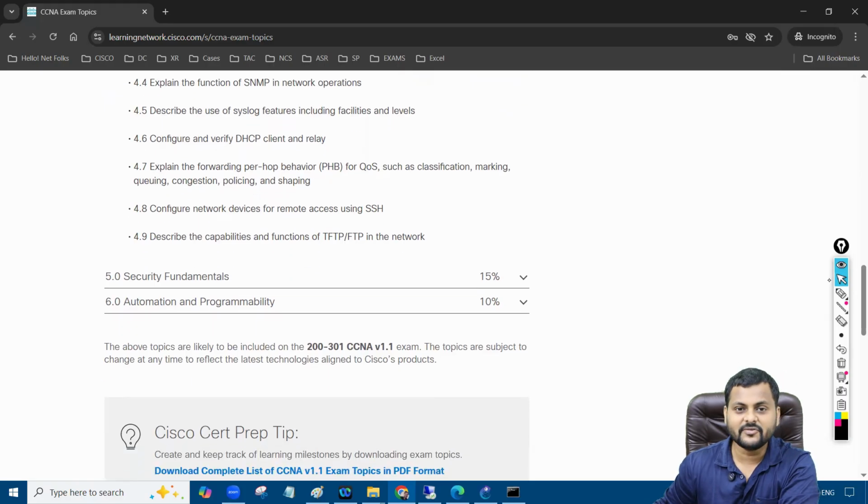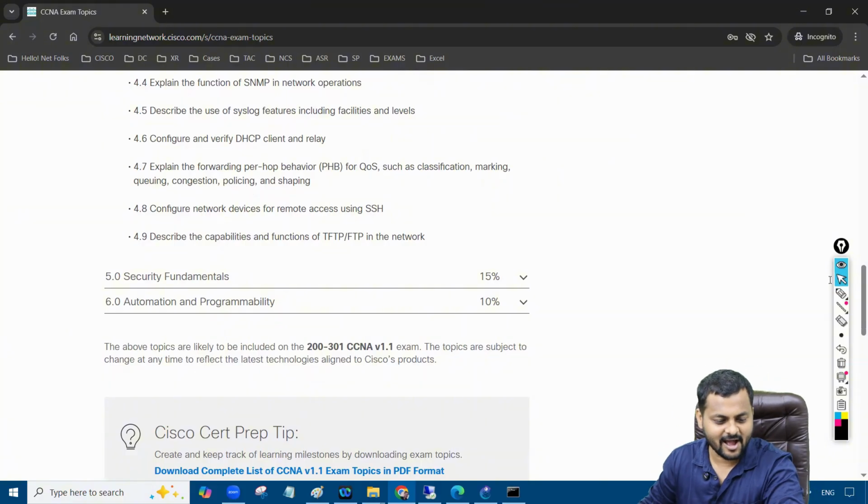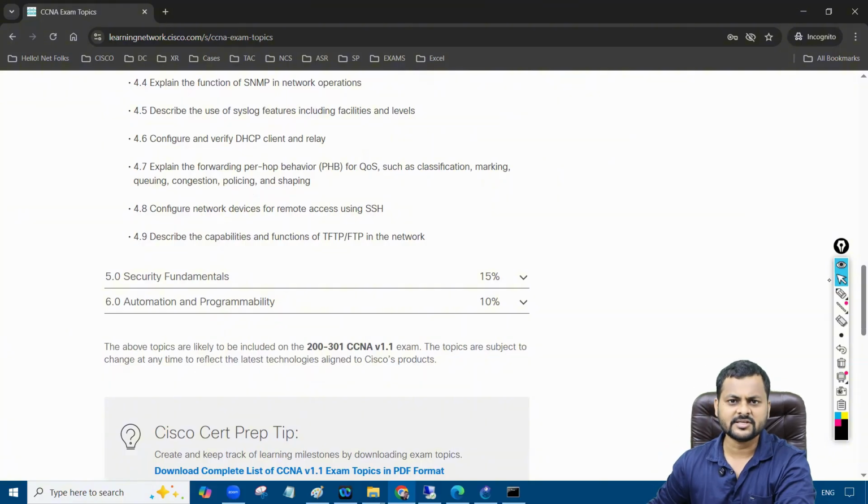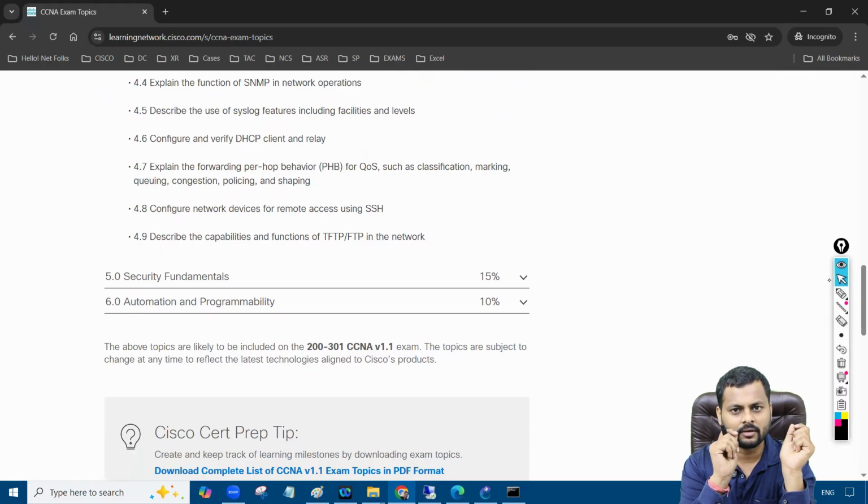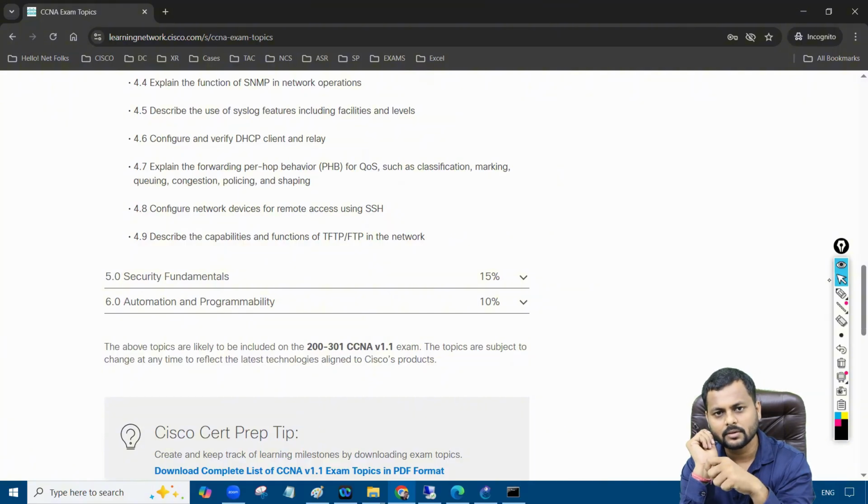QoS, an amazing one, right? I don't think so. It's very detailed at the CCNA level, but we have a theory session on QoS. It's something like this, in simple language. The service provider is going to tell you, hey, I'm only going to give you this particular amount of bandwidth, and you have to send the traffic under that bandwidth. If you send the traffic beyond the bandwidth, I'm going to drop it. And that's how QoS is going to work.